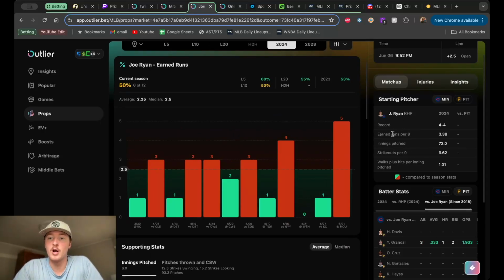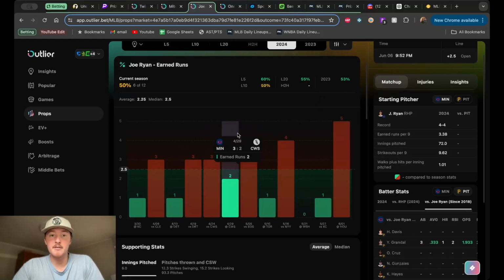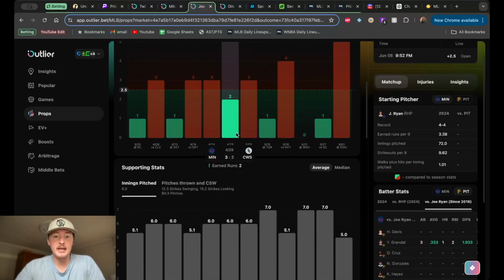His record, 4-4, ERA of 3.38. That's a little bit better than average, I'd say. Innings pitched, 72, plenty of data on this guy this year. Strikeouts per 9, 62. That's a little bit better than average. And then a WHIP of 1.01. That's a little bit better than average. So, Mitch definitely a little bit better than the average Joe.